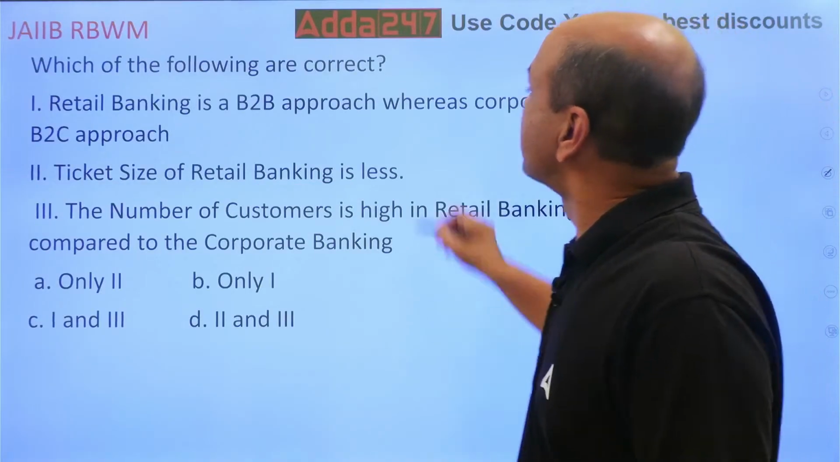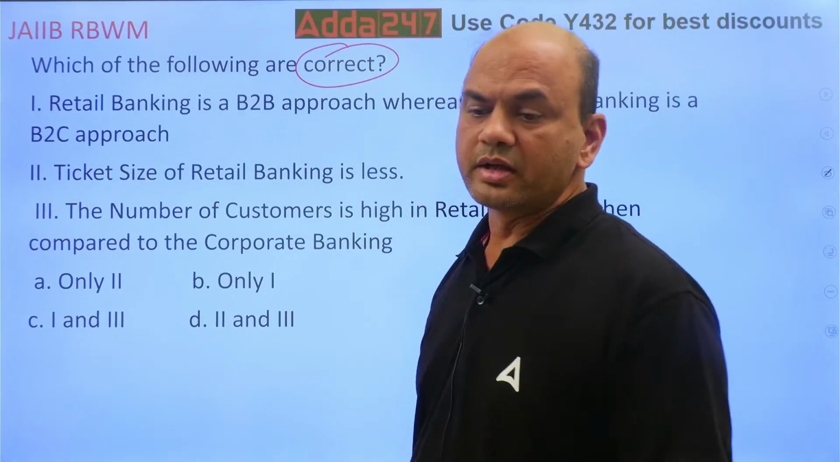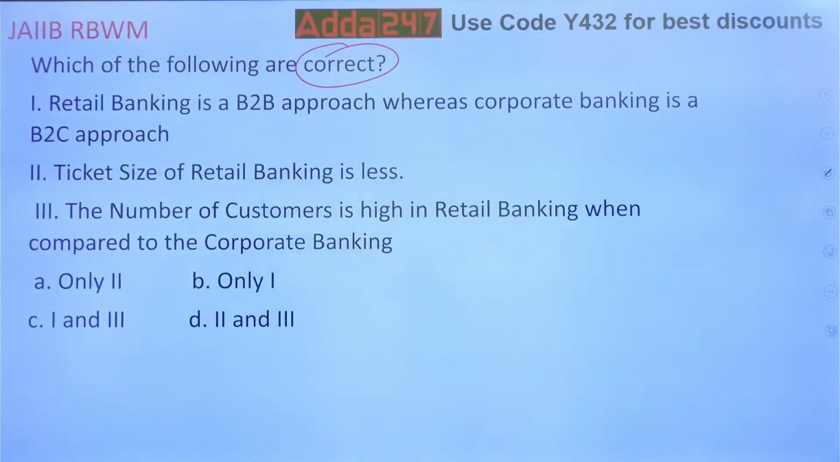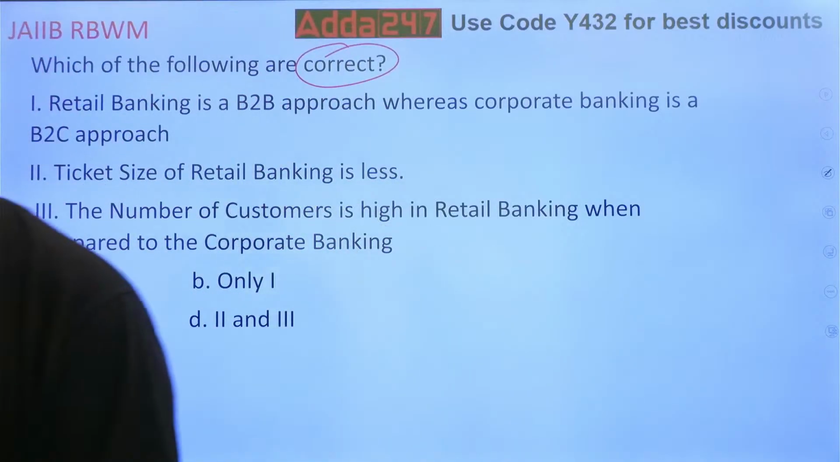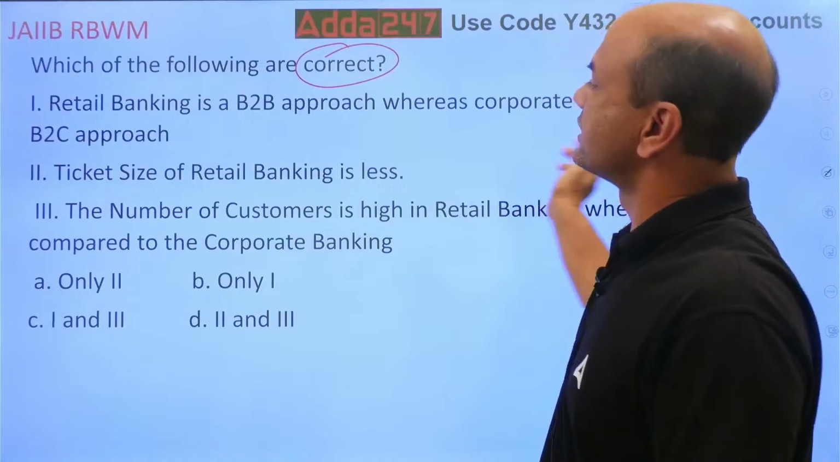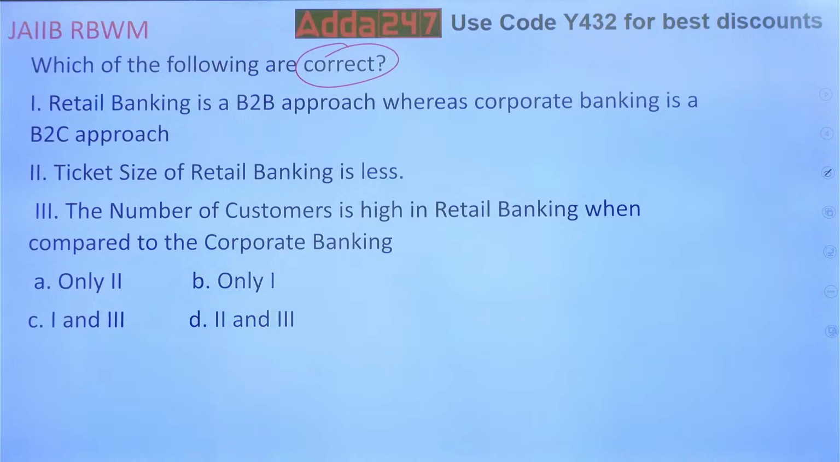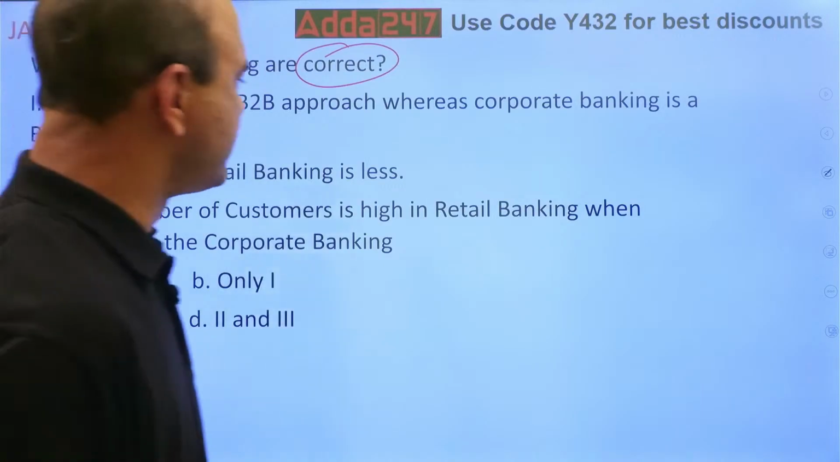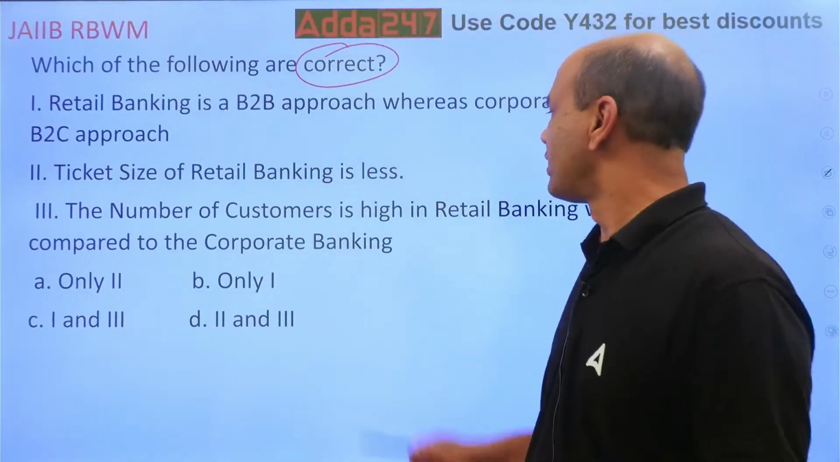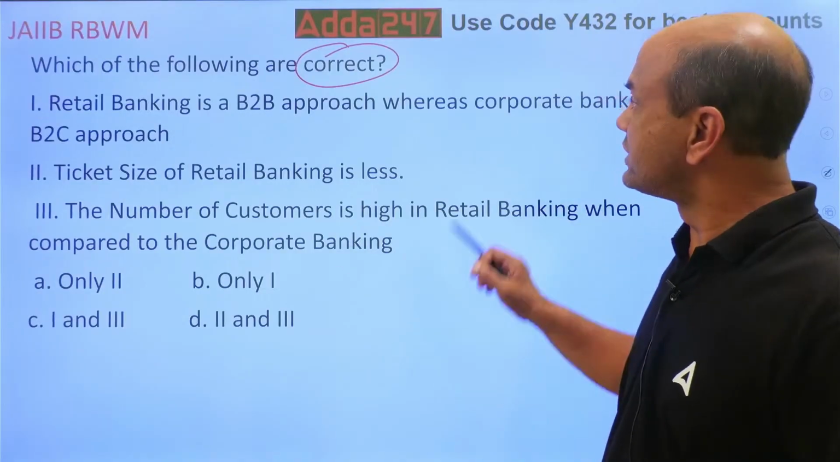Which of the following are correct? Retail banking is a B2B approach, whereas corporate banking is a B2C approach. Now think over it. Ticket size of retail banking is less. Number of customers is high in retail banking when compared to corporate banking. So which of them is correct?